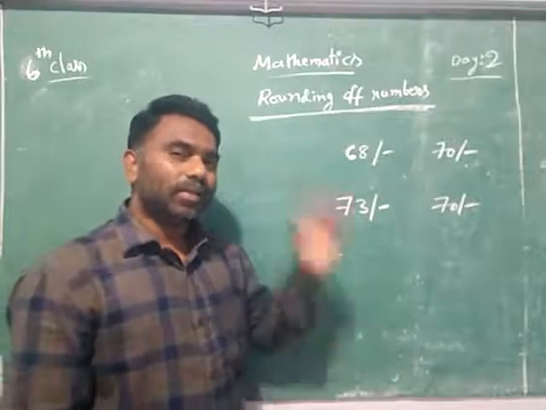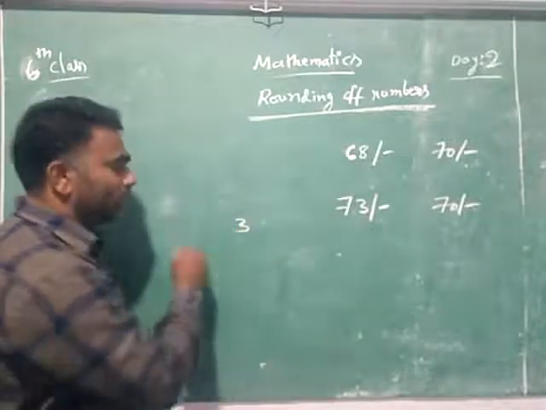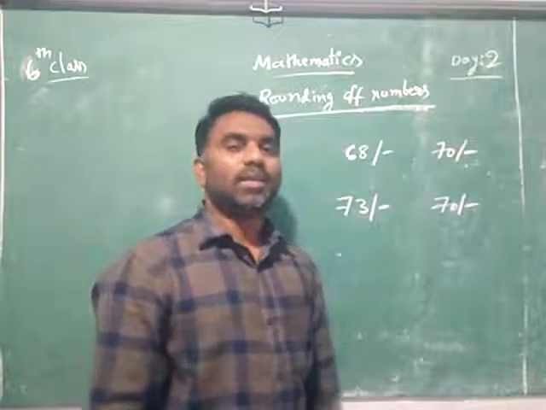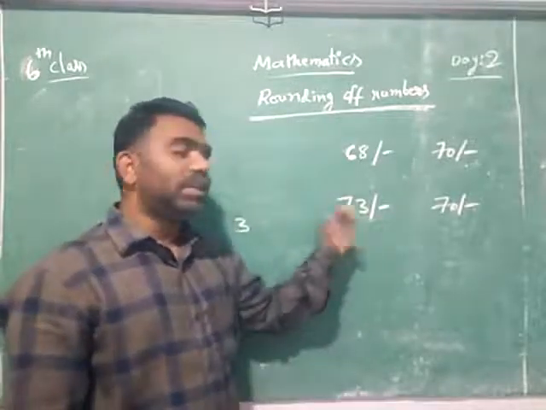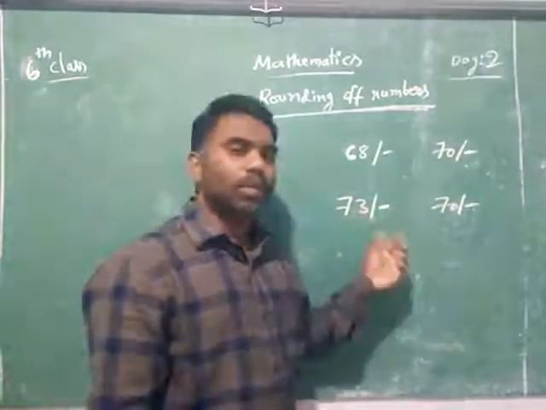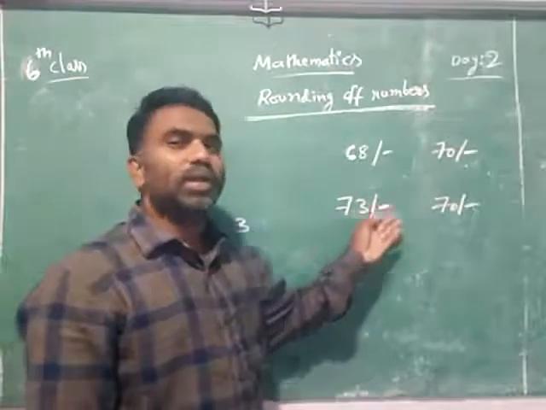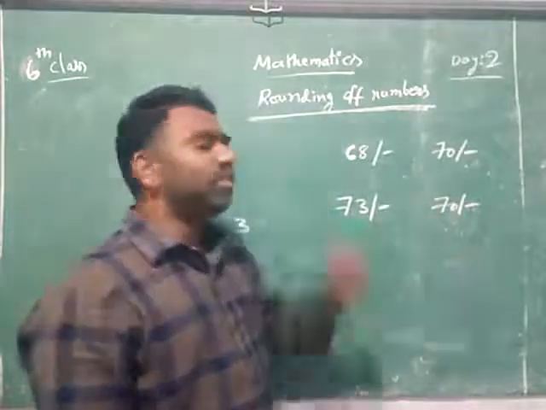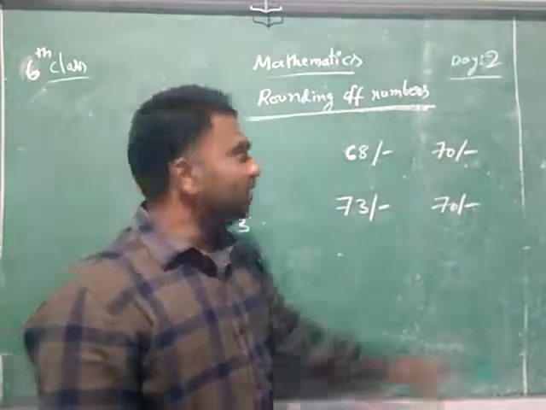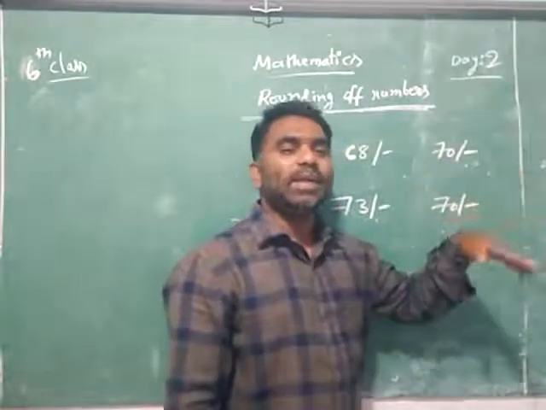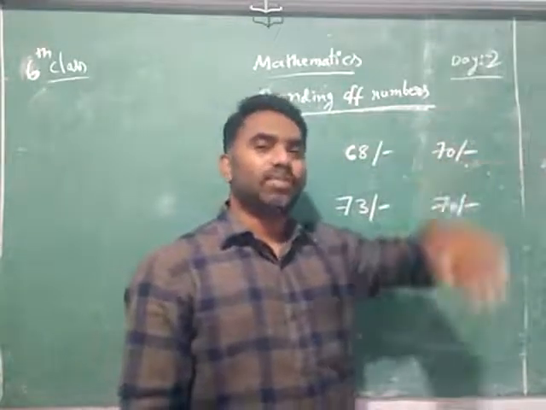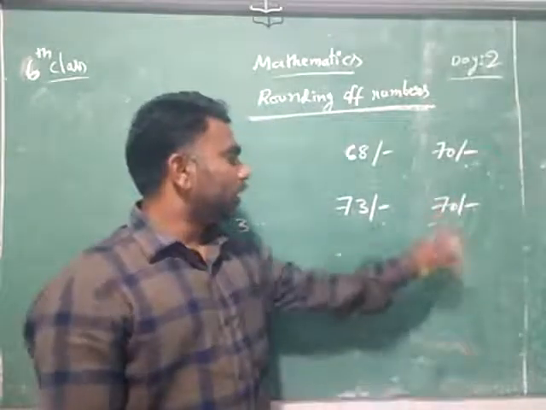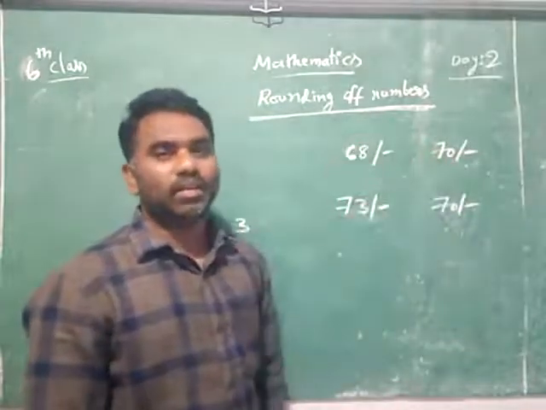Why? Whereas it is 3 rupees, do you neglect it? If only 3 rupees is to be given, you will not neglect. When he purchased for 73 rupees, out of 73 rupees you are neglecting 3 rupees and taking 70 rupees only. When he purchased for 68 rupees and gives 70 rupees to you, he is adjusting for the 2 rupees. The problem is there is no change. Then you are also adjusting, he is also adjusting.